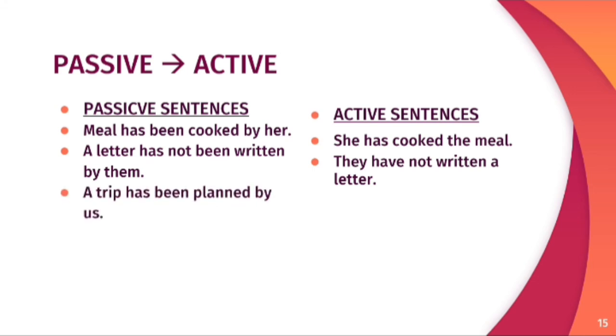Third sentence, a trip has been planned by us. Us converted to we. We are plural. Have is used. We have planned a trip. We have planned our trip.